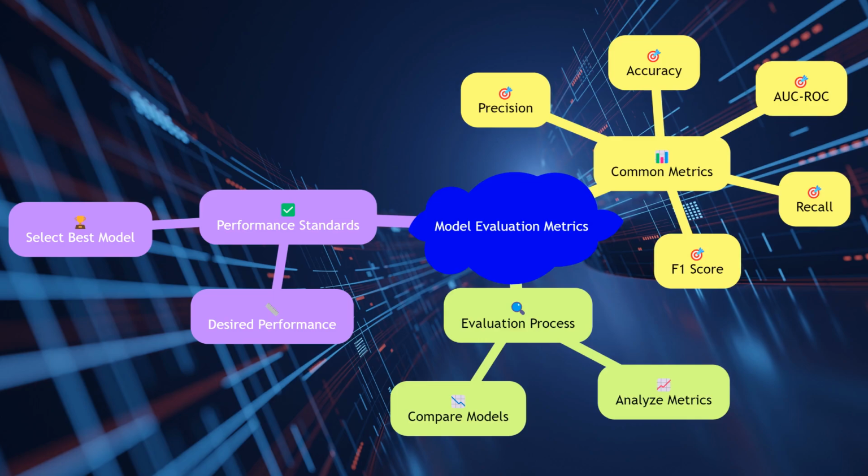Model evaluation metrics are crucial for assessing the performance of the model. Common metrics include accuracy, precision, recall, F1 score, and AUC ROC. Evaluating an AutoML run involves analyzing these metrics to ensure the model meets the desired performance standards. It also involves comparing these metrics across different models to select the best one.